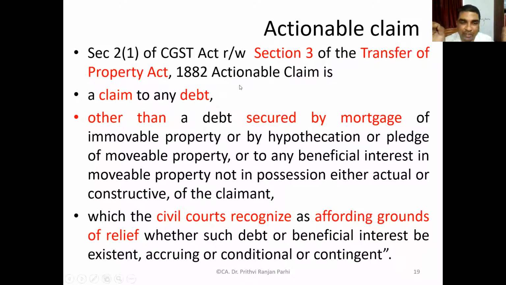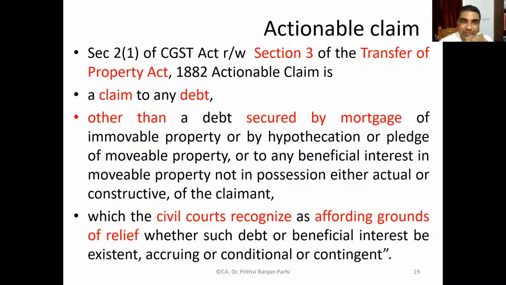It can be a claim or it can be a debt, other than the debt secured by mortgage of immovable property or hypothecation or pledge of movable property, or any other beneficial interest in the movable property, not in possession, either actual or constructive, of the claimant.